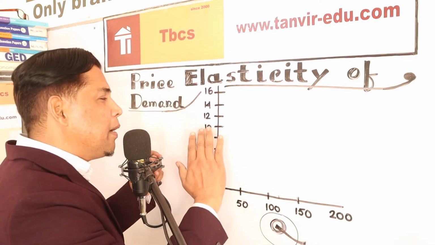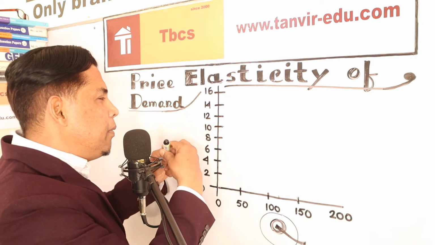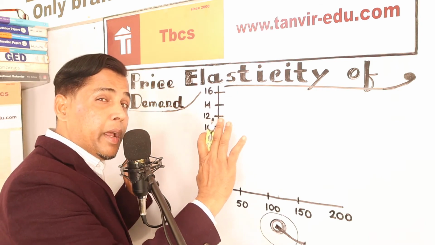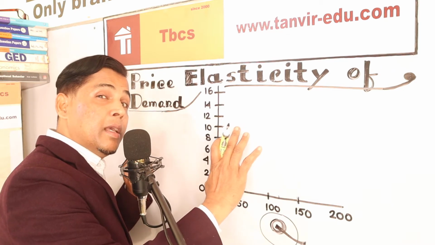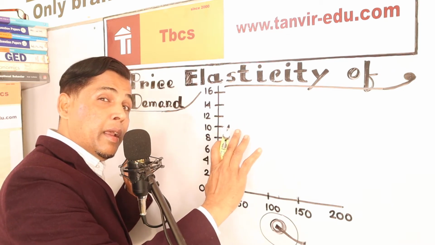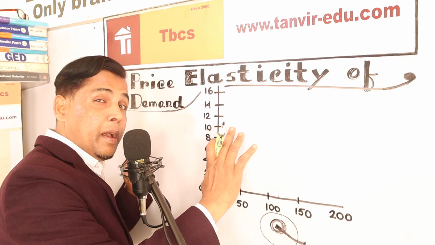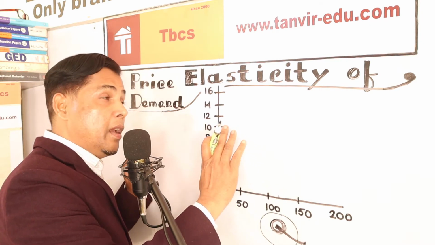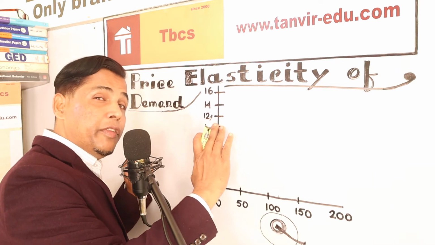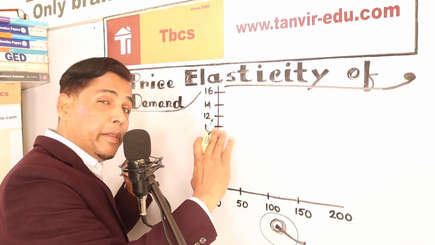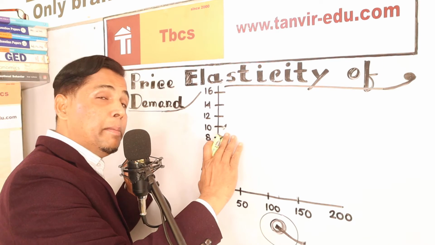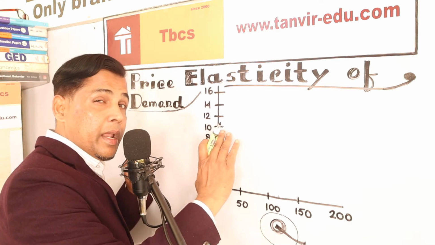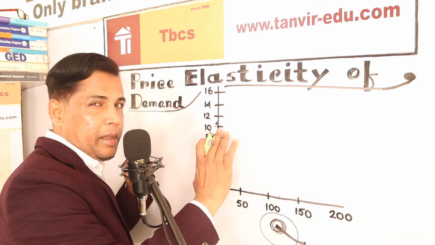Okay, you're watching, in this world, after changing price, some materials are highly demanded. I mean, that has high price elasticity. On the other hand, after decreasing the price, some materials are not being demanded that much, that are inelastic.